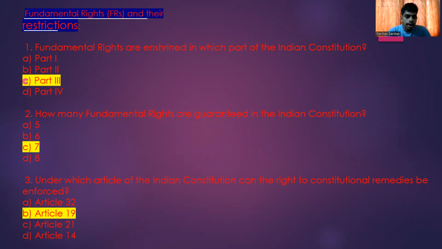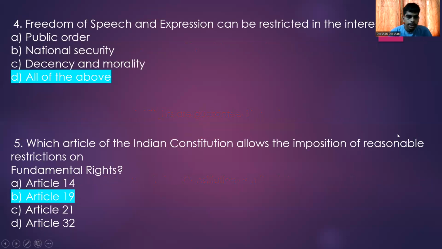The next question: under which article of the Indian Constitution can the right to constitutional remedies be enforced? Article 32, Article 19, Article 21, or Article 14? You can see Article 19 is the correct answer. The fourth one: freedom of speech and expression can be restricted in the interest of what? Public order, national security, decency and morality, or all of this. The correct answer is all three: public order, national